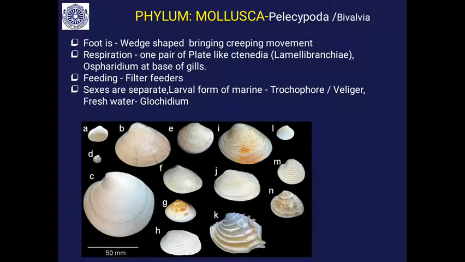Respiration, you have seen, is by ctenidia. The feeding is filter feeding, I have said. So sexes are separate. Larval form, in the marine form it is called trochophore veliger, and in the freshwater form it is called glochidium. So varieties of shells you will be able to see. You can see the shells of Bivalvia.